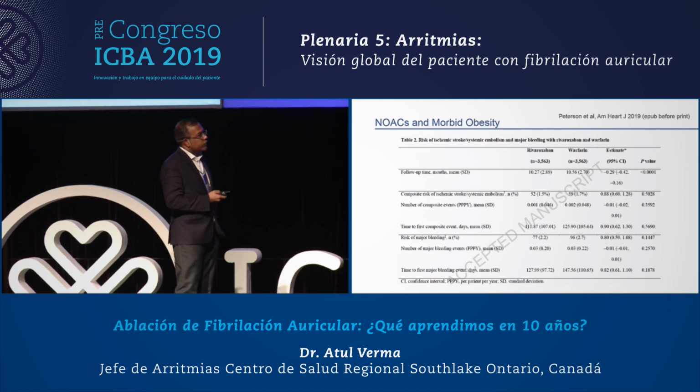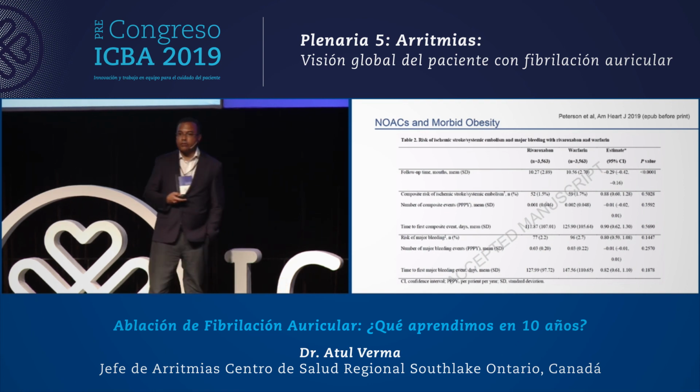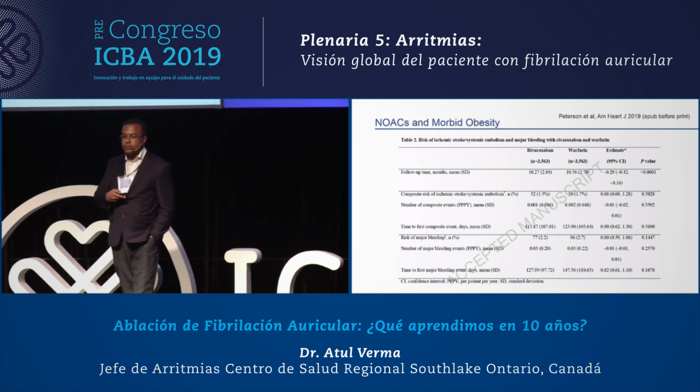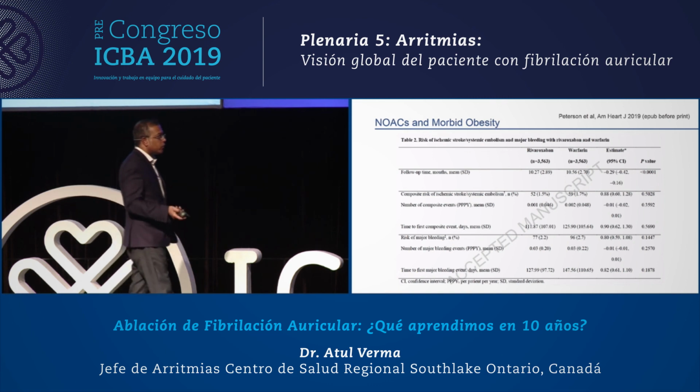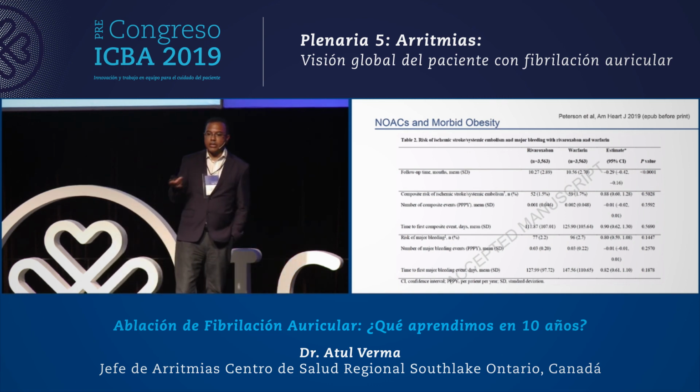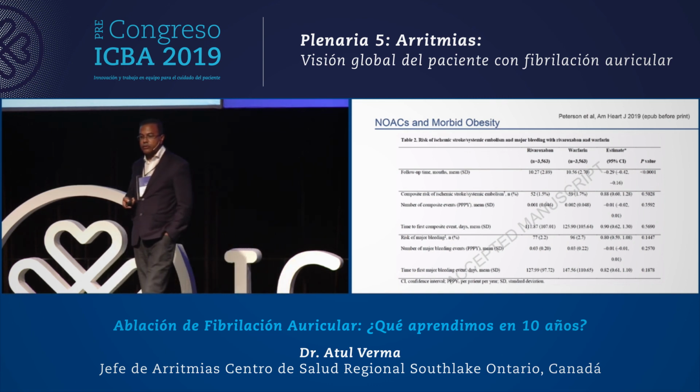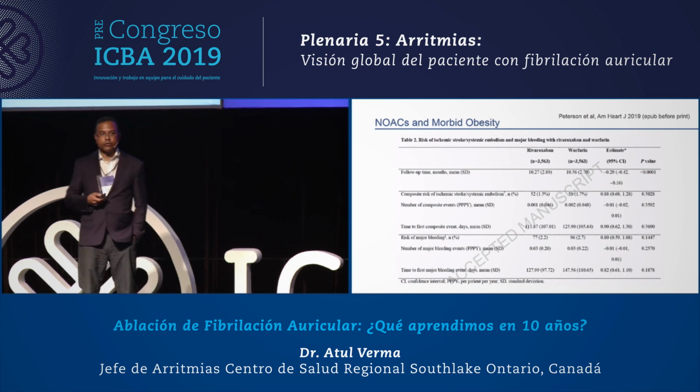And what was reassuring is that when it came to stroke and systemic embolism reduction, there was absolutely no difference between the behavior of rivaroxaban and warfarin, even in the morbidly obese patient, and the risk of major bleeding was also remarkably consistent.